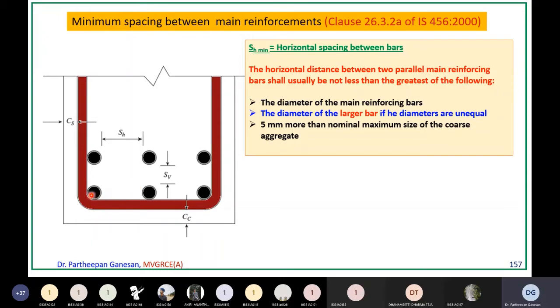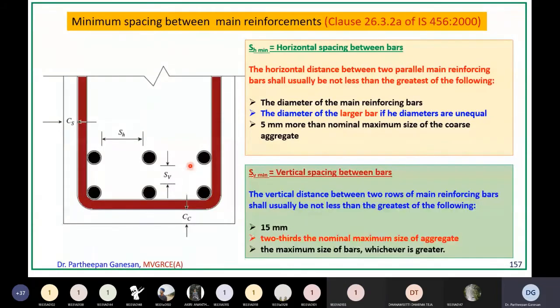If you are providing different diameter main reinforcement, then the diameter of the larger bar should be considered, and 5 mm more than the nominal maximum size of the coarse aggregate. So usually, if you take 20 mm, it should be 25 mm. Whichever is the greatest value among these three, your SH minimum should not be less than that.